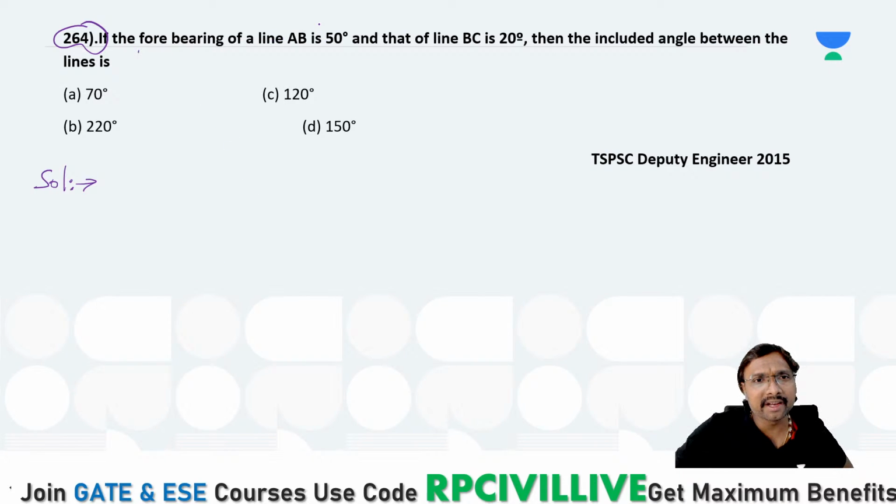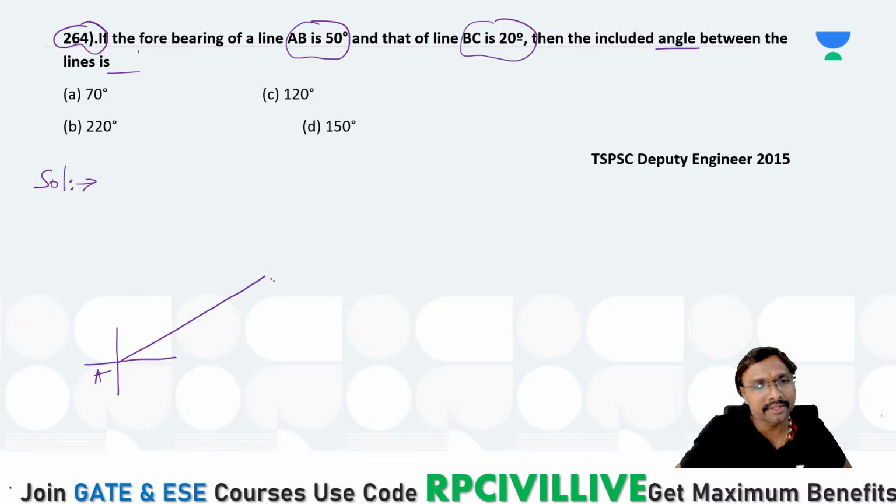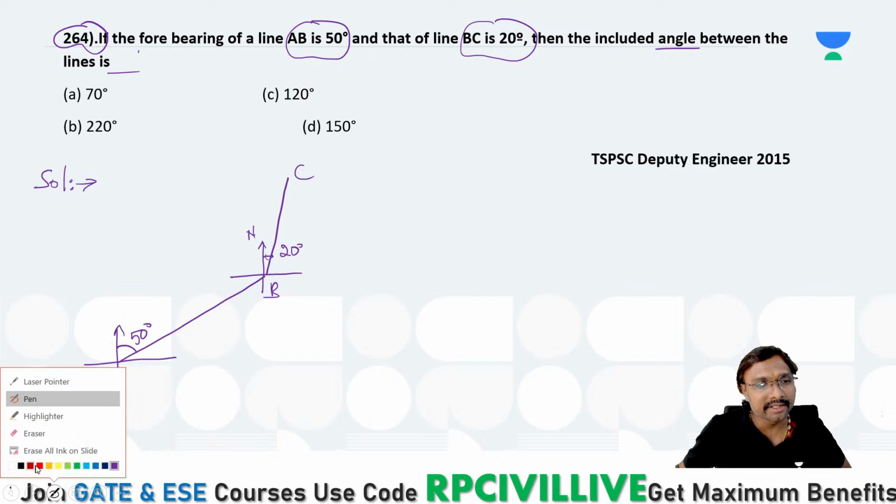The forebearing of the line AB is 50 degrees and that of BC is 20 degrees. Then the included angle between these lines is? The forebearing of line AB is 50 degrees. If you observe, this is A and this is the AB line with 50 degrees. The BC line is 20 degrees from north. Now tell me, how can you get the included angle?